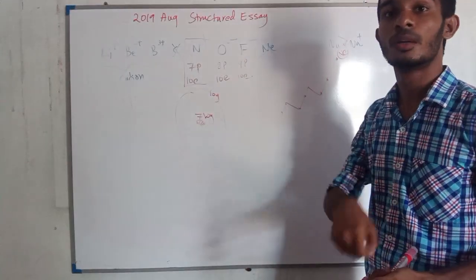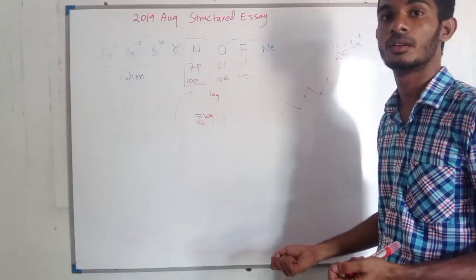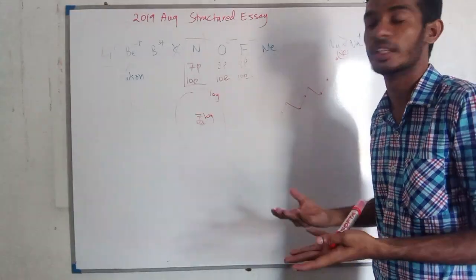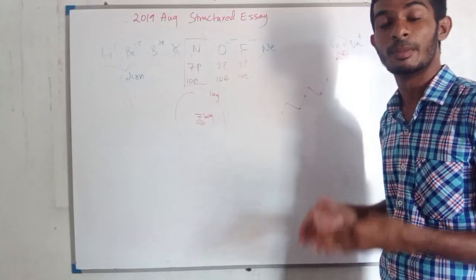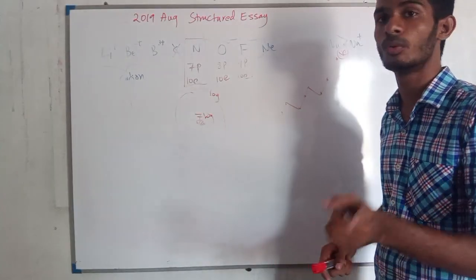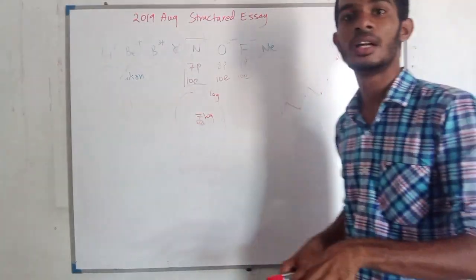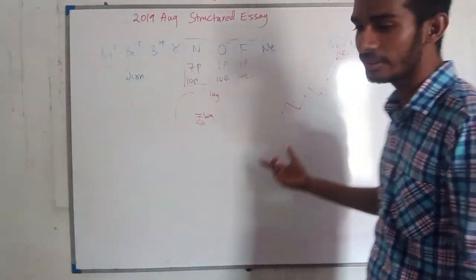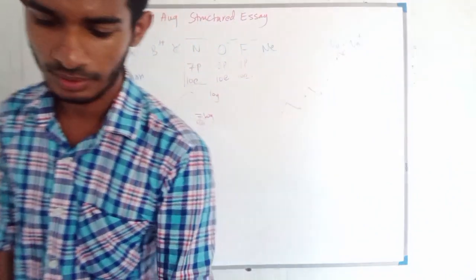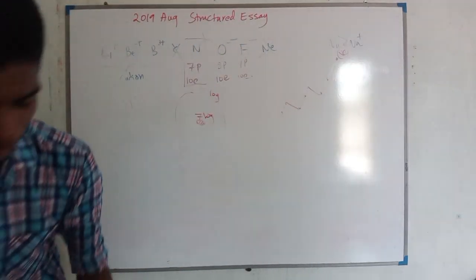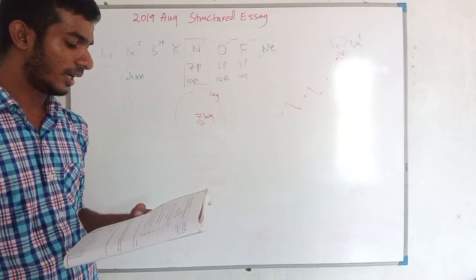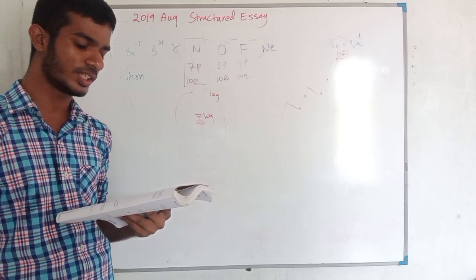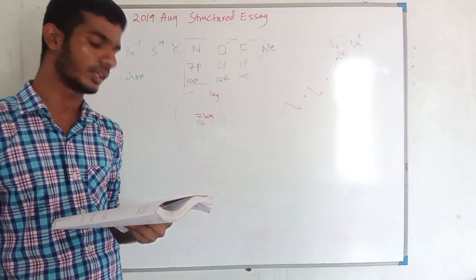If you want to remove one electron from the outer shell, we should provide more energy. The minimum amount of energy required to remove the loosely bound electron from a gaseous state atom is called ionization energy. So for that the answer is clearly neon.